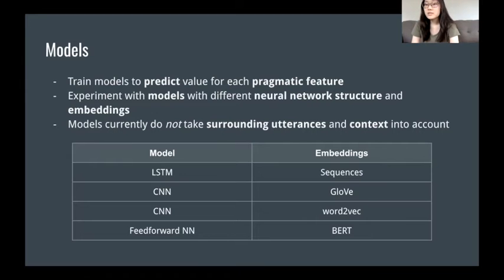The text utterances are converted to embeddings for the model, and we've tried a number of different model algorithms and embeddings so far, which you can see in the table. Currently, our models predict a label for 1 utterance at a time and don't take the utterances before or after into account, though this might be a good area for us to explore next.